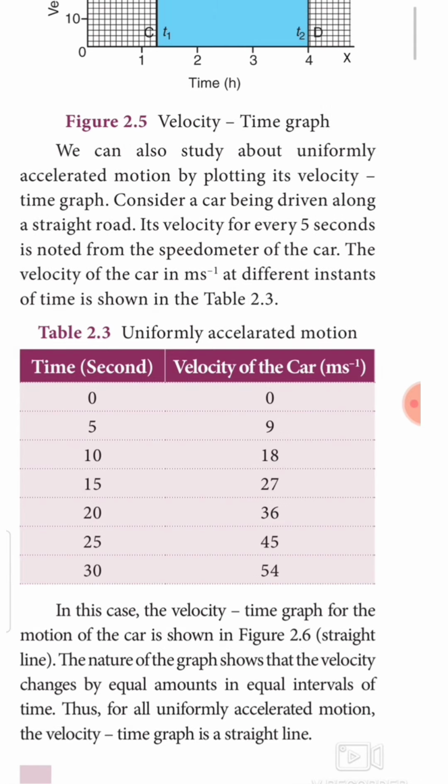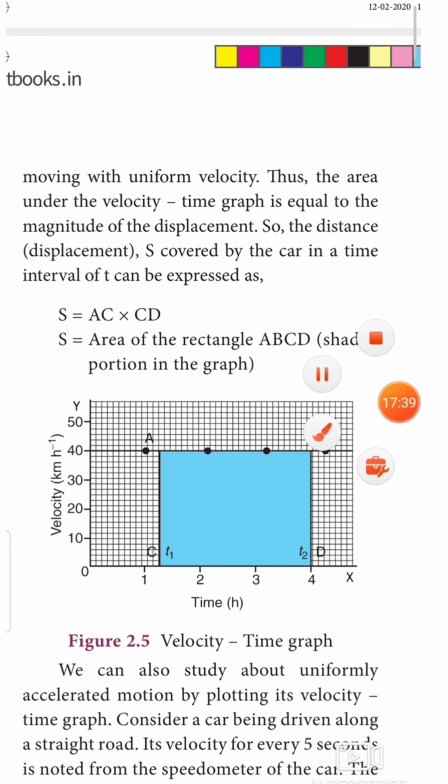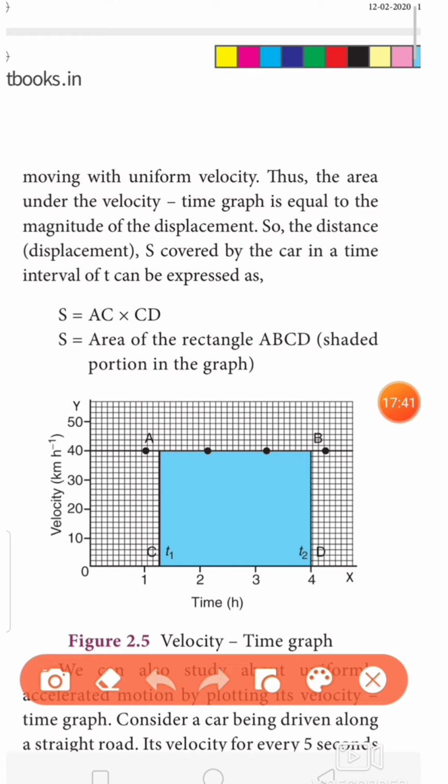2.3, time 0, velocity of the car is 0. Wait a minute. For this figure 2.5, there is no tabular column given. I am going to write the tabular column by seeing the graph. Let's write along with me.